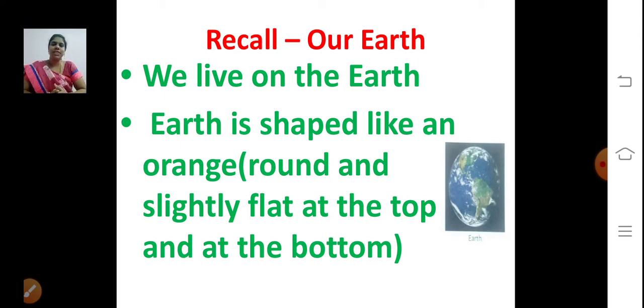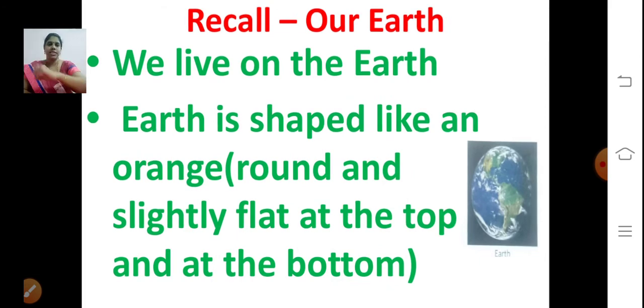What is the shape of the Earth? You all know we live on the Earth. Now tell me, what is the shape of the Earth? Just look at the picture and tell me.